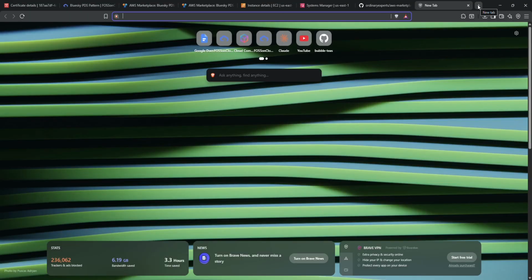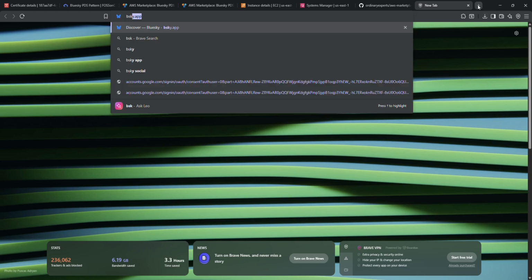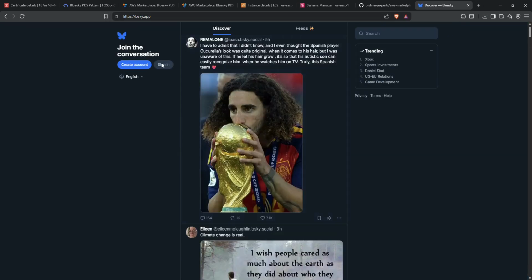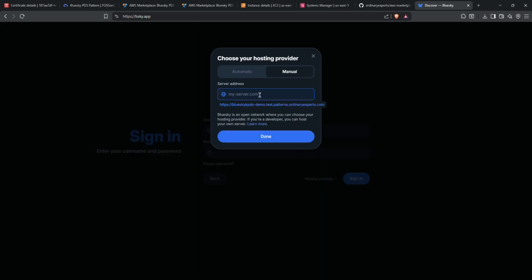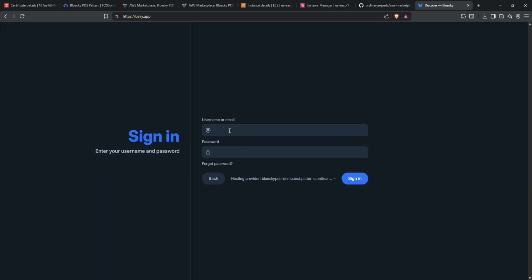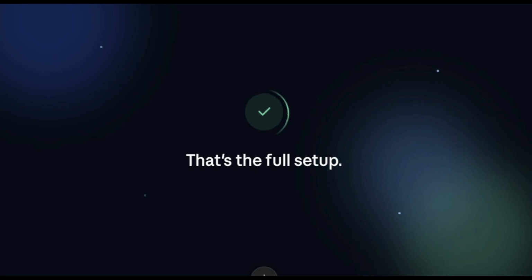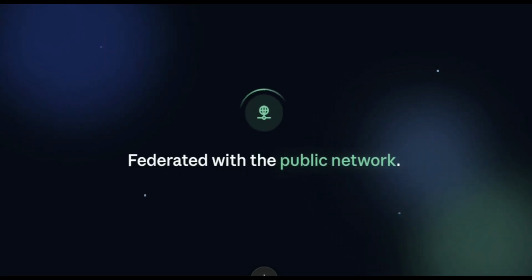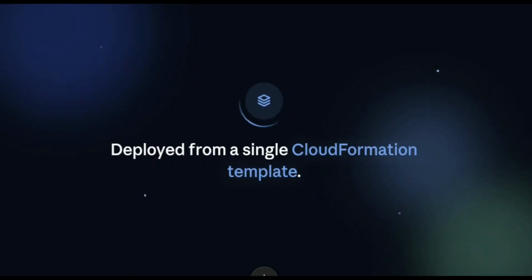To actually use the account, open the Bluesky app or bsky.app, choose Sign in with Other, and make sure you configure your server to the one that you ran your instance on. Enter your custom PDS hostname along with the handle and password that the PDS admin gave you. From there, it behaves like any Bluesky account, except your posts, your identity, and your data live on infrastructure that you control in your own AWS account. That's the full setup. Self-hosted Bluesky identity, federated with the public network, deployed from a single CloudFormation template.